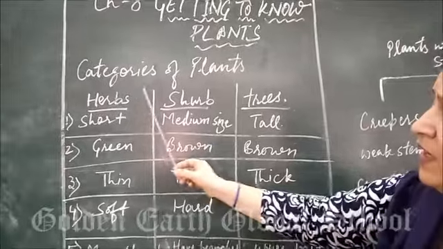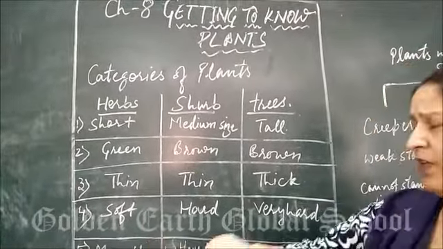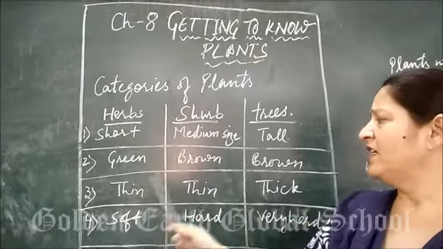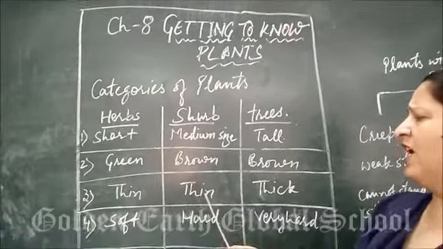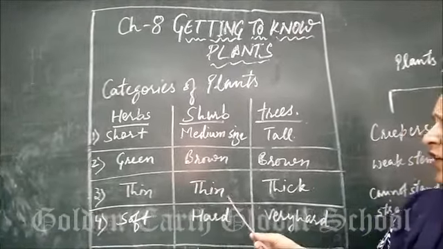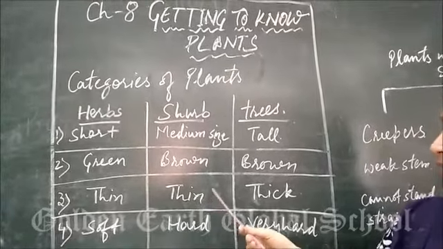Herbs have a very thin stem, so we can easily break it. Shrubs also have a thin stem, but it is a little more difficult for us to break.